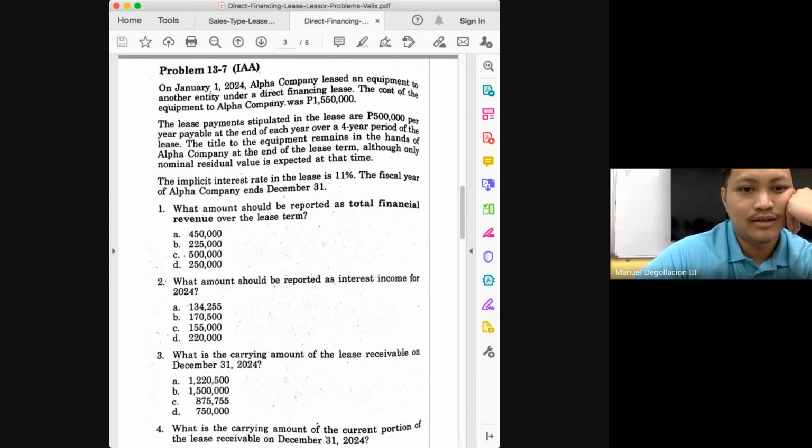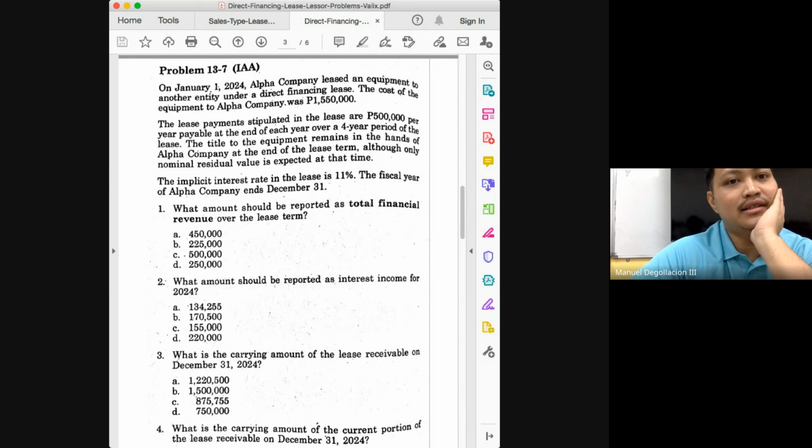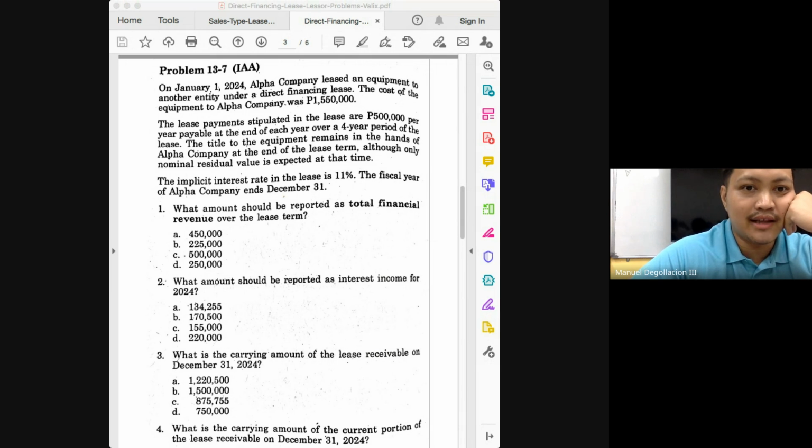And then what amount should be reported as interest income? 2024, the first year. And this is not a problem because the payment is not in advance. The first payment is at the end of the year. So that means the entire 1,550,000 would earn interest. Again, the 11% implicit rate here is the interest rate that would make the present value of your 500,000 equal to 1,550,000. That's basically how we determine your implicit interest rate.